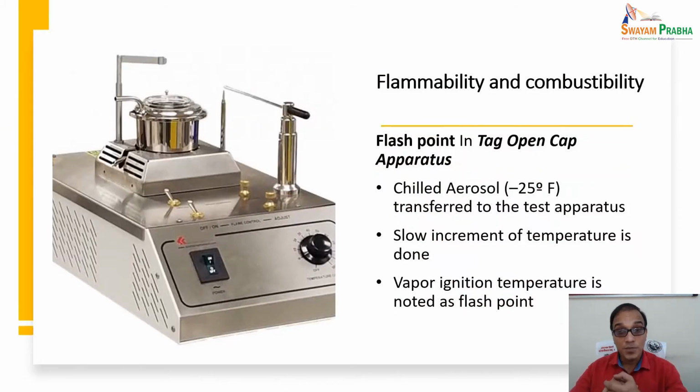Flammability and combustibility: flash point can be determined in the tag open cup apparatus that you are seeing in this figure. Here we chill the aerosol to minus 25 degrees Fahrenheit, transfer it to the test apparatus, and then the temperature is slowly increased. The vapor ignition temperature is noted as the flash point. When the vapor ignites, this is the point you have to note. This is called the flash point.